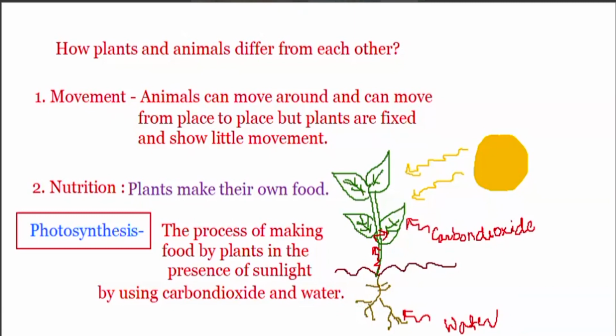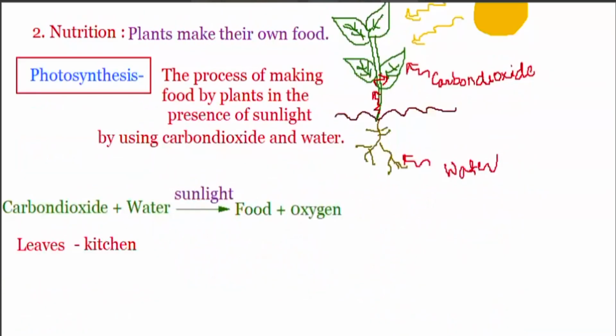Okay. So now you understood what the photosynthesis is? Yes, the process of making food by the plants under the sunlight by making use of the carbon dioxide and the water. And where it happens? In the kitchen. So plants can make their own food. So the potatoes that we eat, the fruits that we eat, why are they big and swollen? Because it's the leaves that had made the food, and then they store the food. Just like when you make extra food, you store it in the fridge, right?